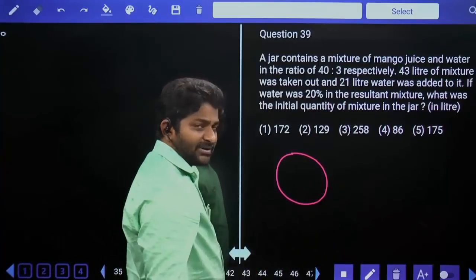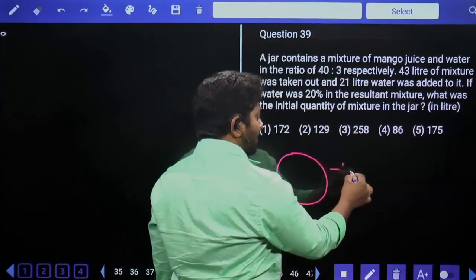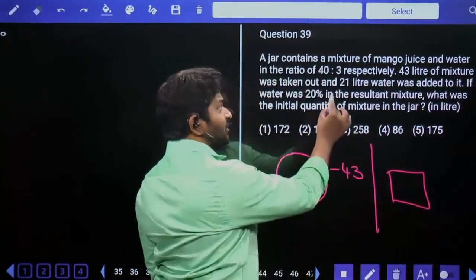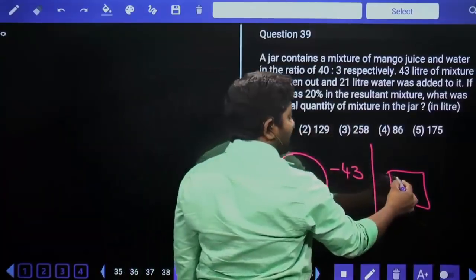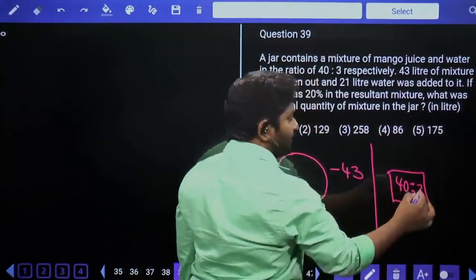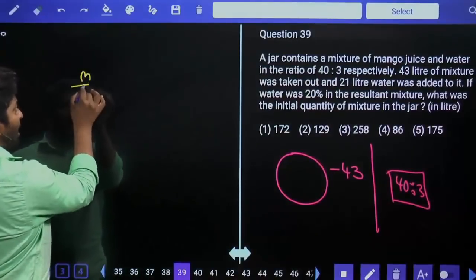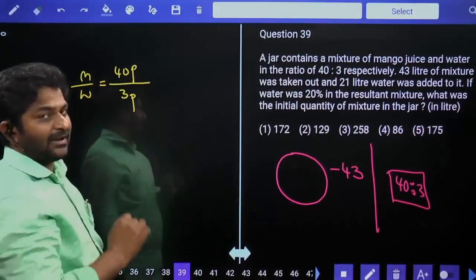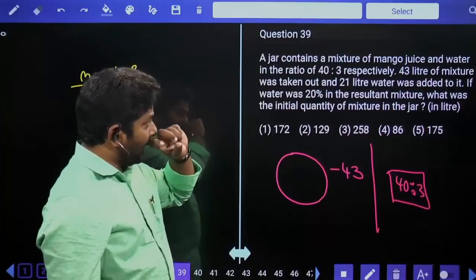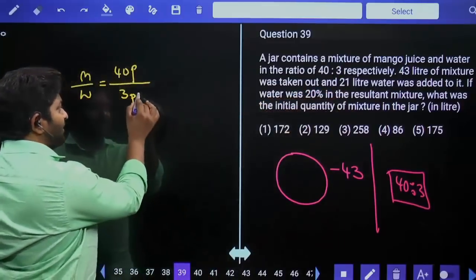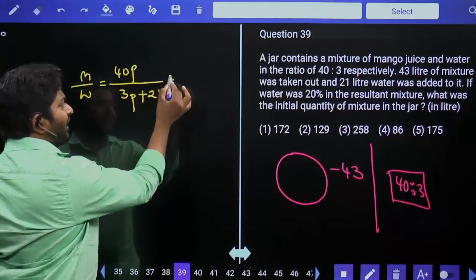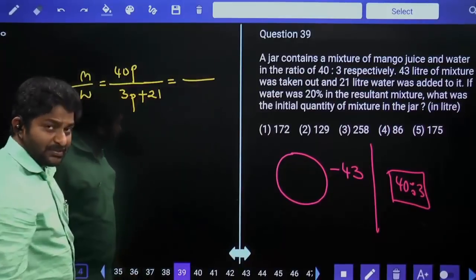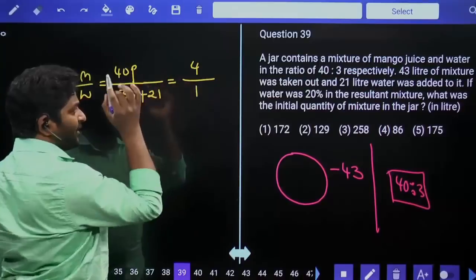See, there is some initial quantity of mixture in the jar. From this 43 liters is taken out and now we have this remaining quantity. Even in the remaining quantity, mango and water must be in the respective ratio 40:3. I am talking about the remaining container. Now 21 liters of water added to it. And now finally water was 20%. That means if water is 20%, mango juice must be 80%. That is, they are in the respective ratio 4:1.